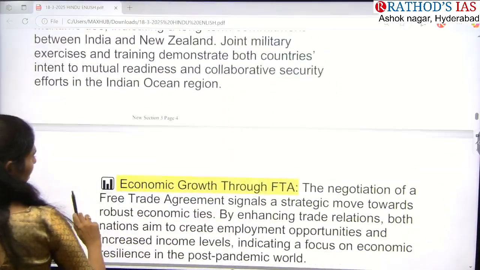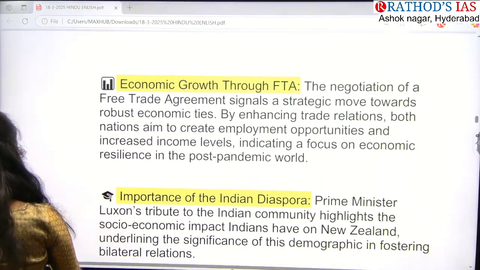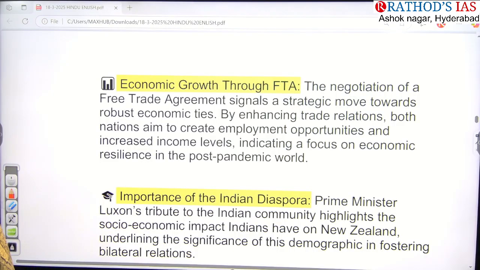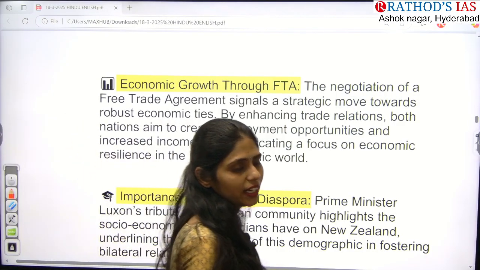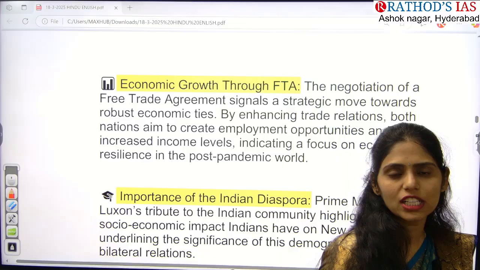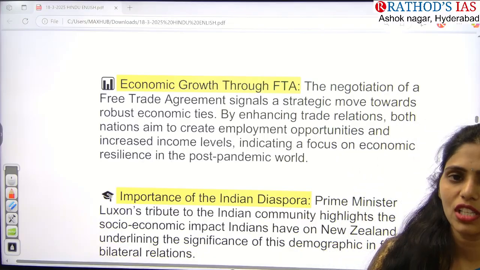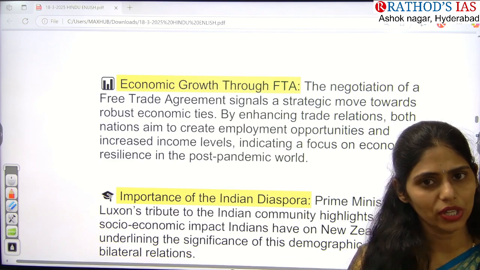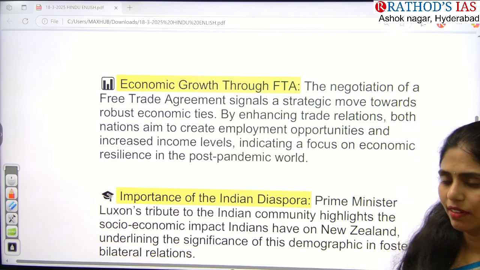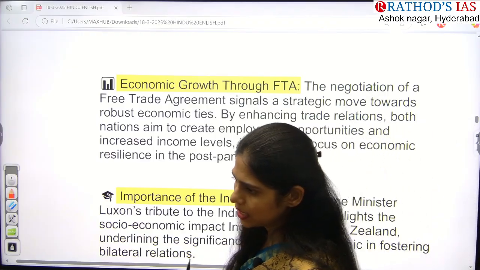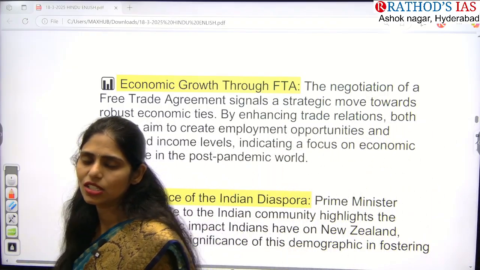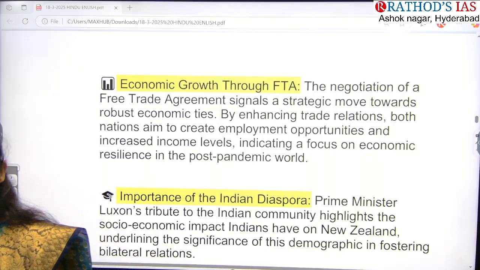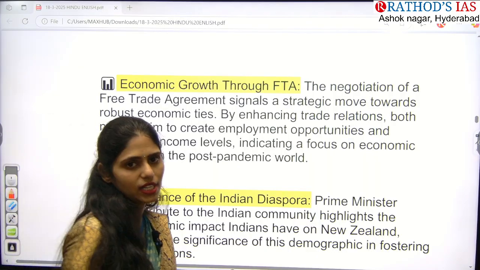Okay, next one here is economic growth. They had discussions regarding signing of an FTA, that is, a free trade agreement. So what is this free trade agreement? A free trade agreement is a bilateral agreement between two countries. When they sign, there will be no tariff, so that one country can have access to the markets in another country. That will boost exports as well as imports.